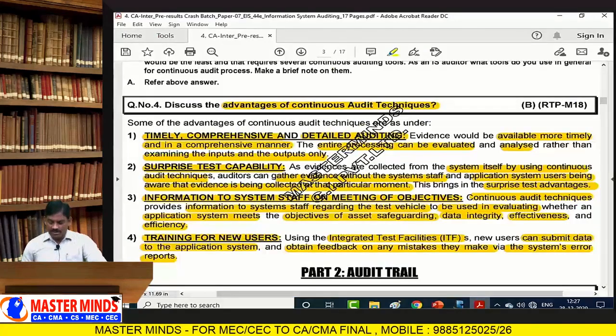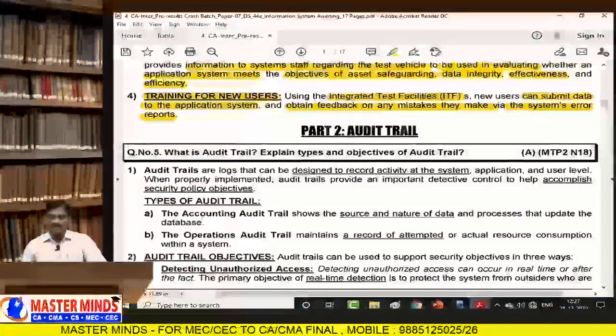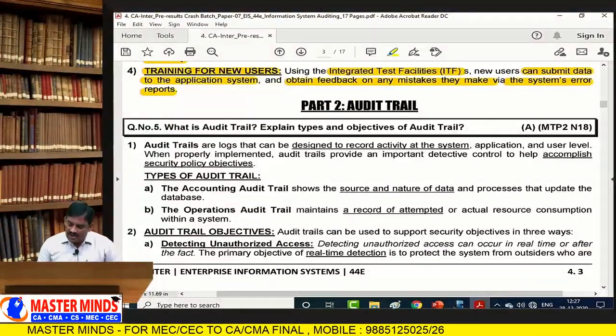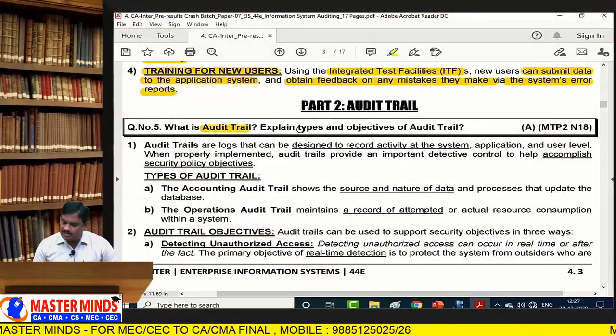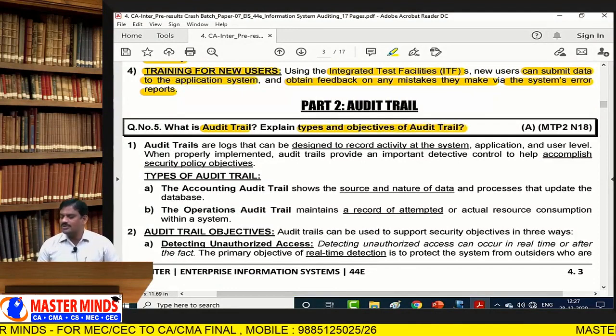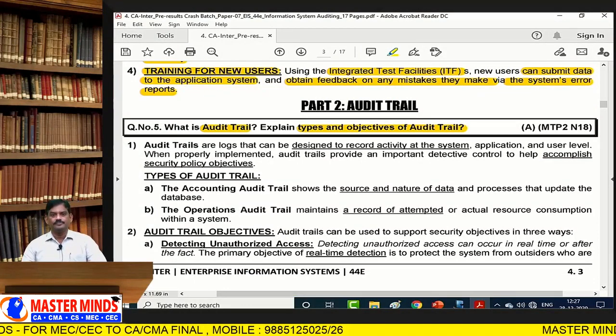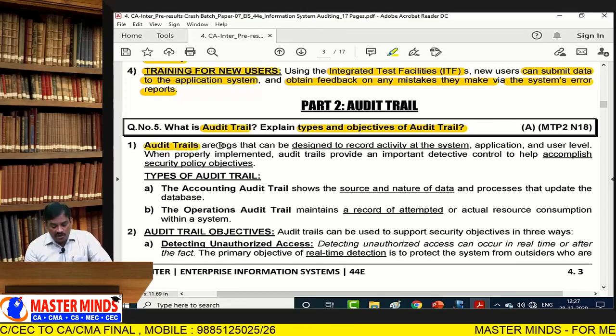Listen, question number 5, very important question. What is audit trail? Explain the types and objectives of audit trail. Audit trails are nothing but logs.